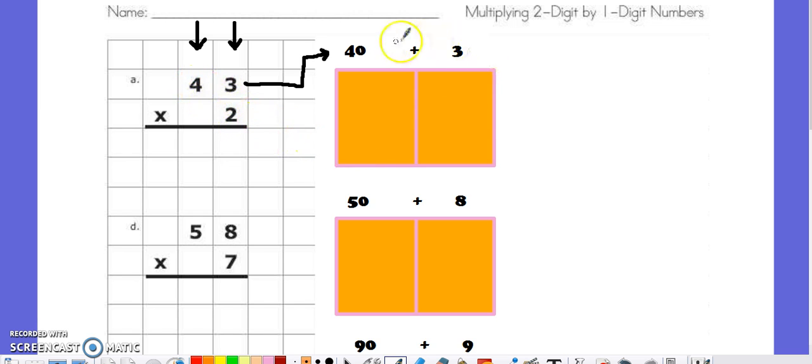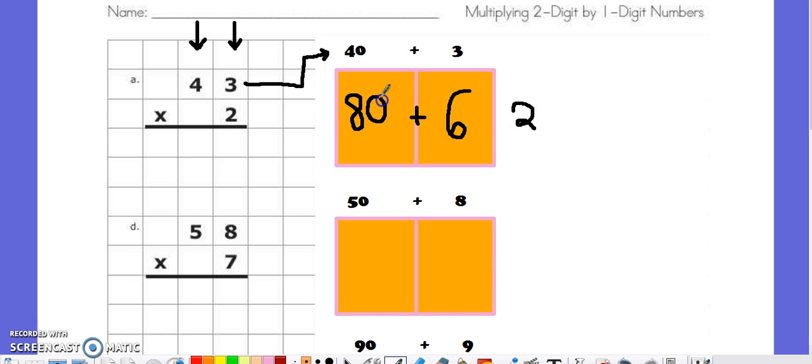So when multiplying, I can organize my thoughts by first writing the numbers in expanded form. Second, multiplying the ones. How many groups of 2 in the ones? 3 groups of 2. 3 times 2 is 6. Add my plus sign here. Then I multiply the tens. In this case, I have 40 groups of 2. So what is 40 groups of 2? Or 40 times 2? 80.